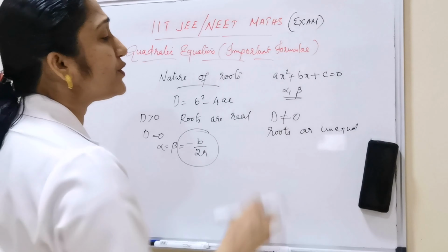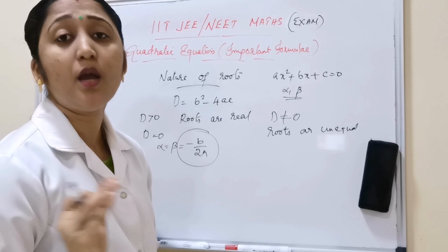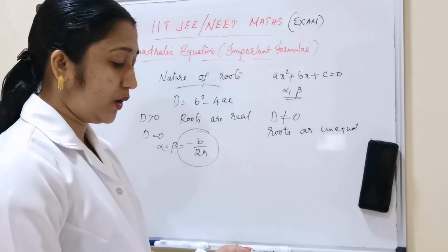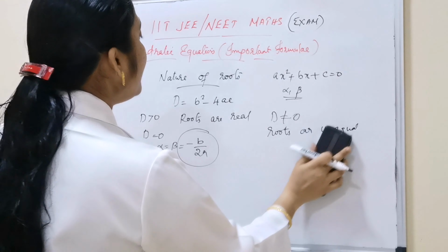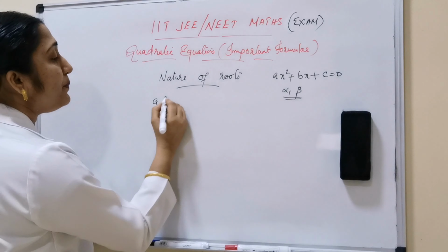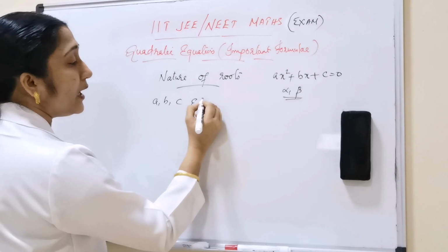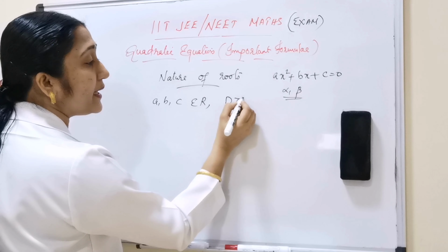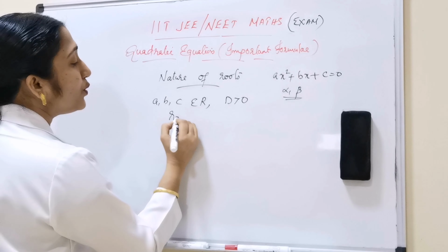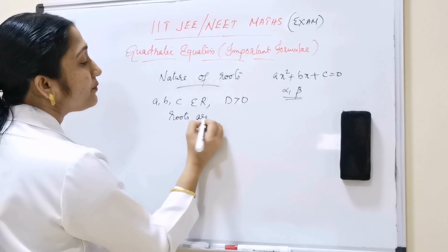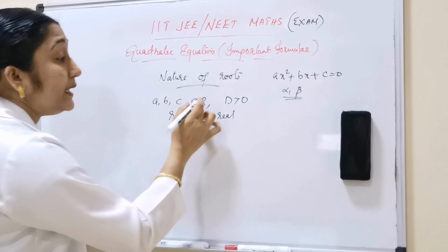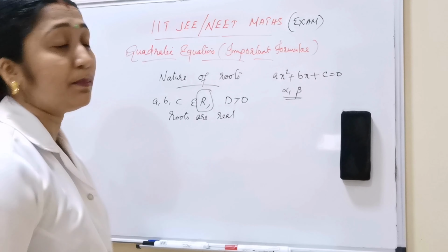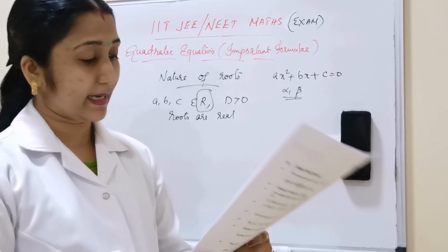Next, what are the conditions of nature of roots? D not equal to 0, roots are unequal. If a, b, c are elements of R and D is greater than 0, the roots are real.